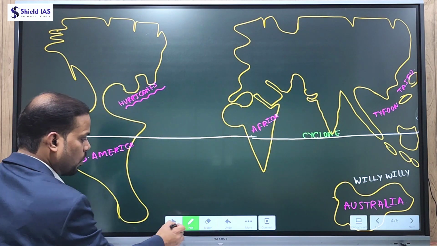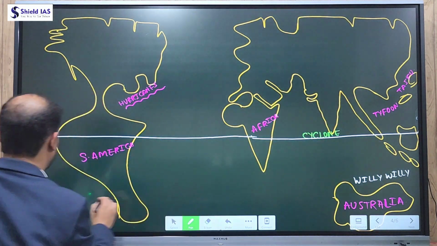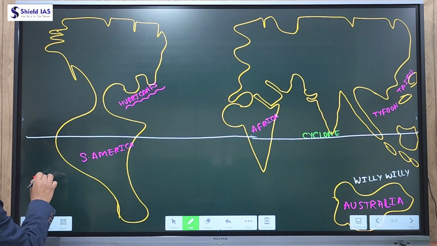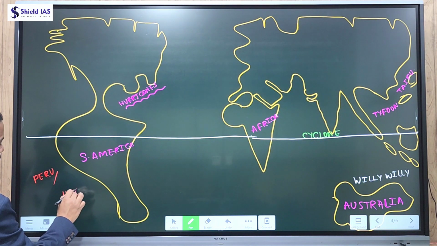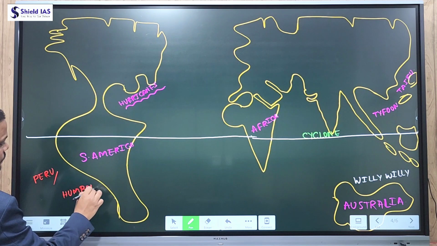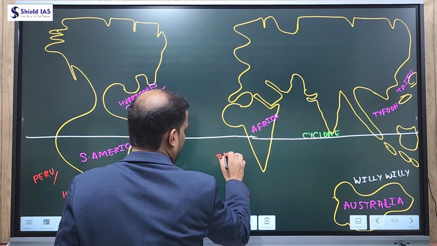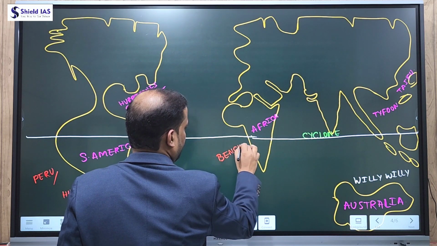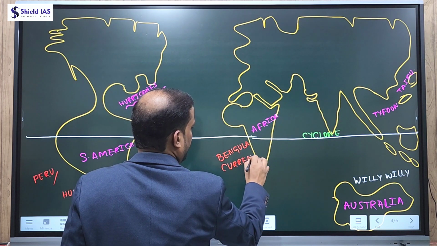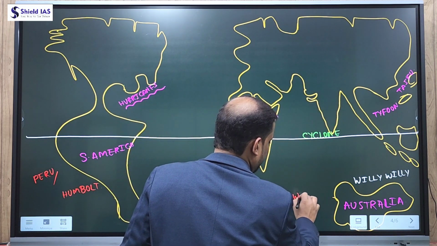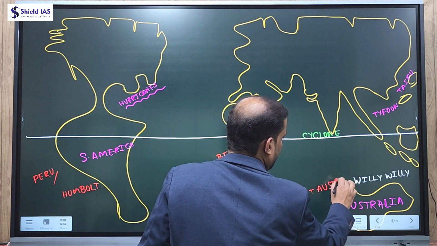Because of the presence of cold currents. The names of the cold currents are the Peru current, or Humboldt current, the Benguela current, and the West Australian current.